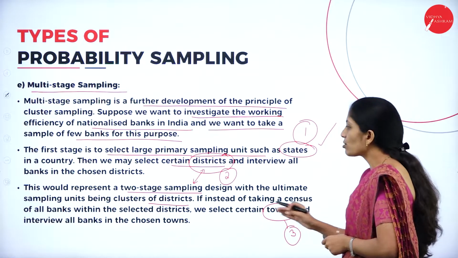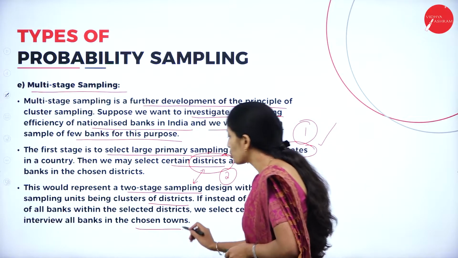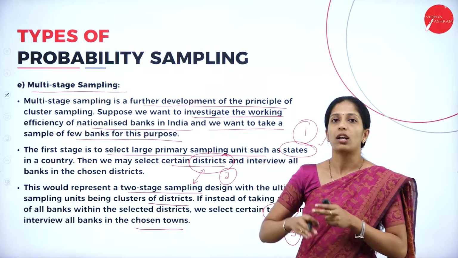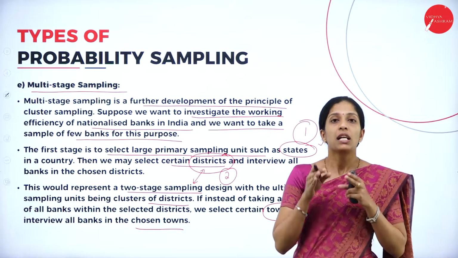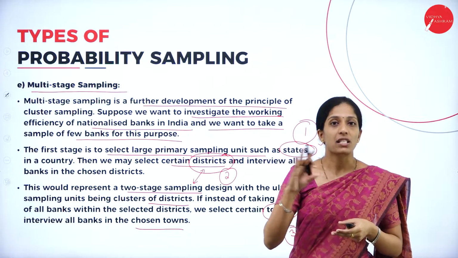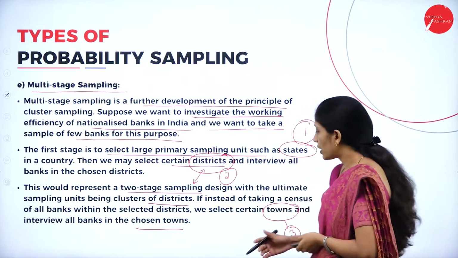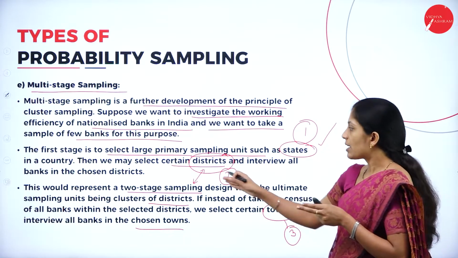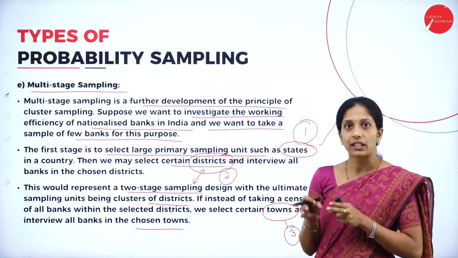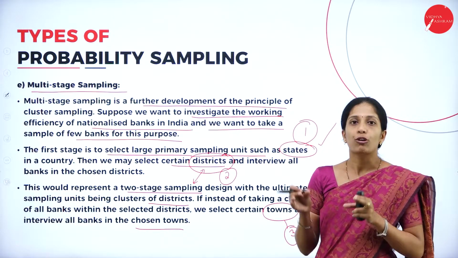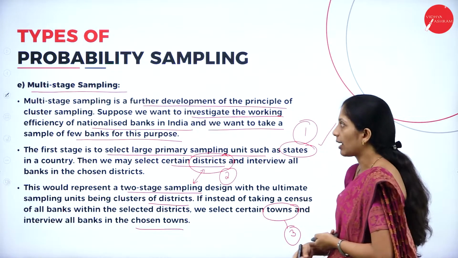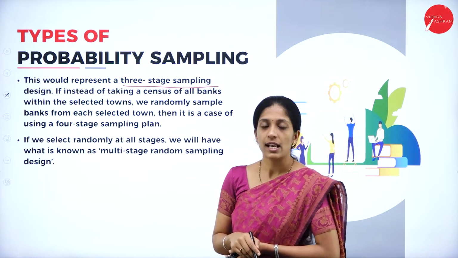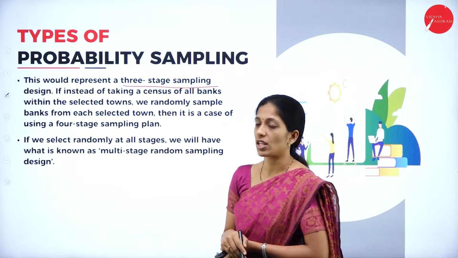Certain towns, and interview all banks in the chosen town. Here, it may be in a district, a state, or a town; each and every sample unit will represent the whole population. Town here means a group of banks in that particular town. District is a group of banks in that particular district. In the same way, a state is a group of banks in that particular state. This would represent three-stage sampling. So the first stage was state, the second stage was district, the third stage was town.